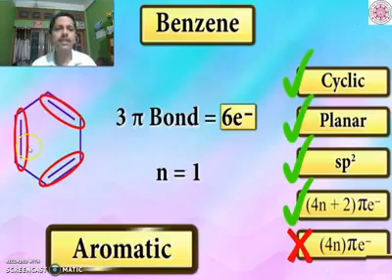Benzene, we know, has 6 pi electrons. Remember the rules. The molecule is cyclic, yes, cyclic. The molecule is planar, yes, planar. Why? Because all the carbon atoms are sp2 hybridized. Okay, up to this point it is okay. Now let us see the